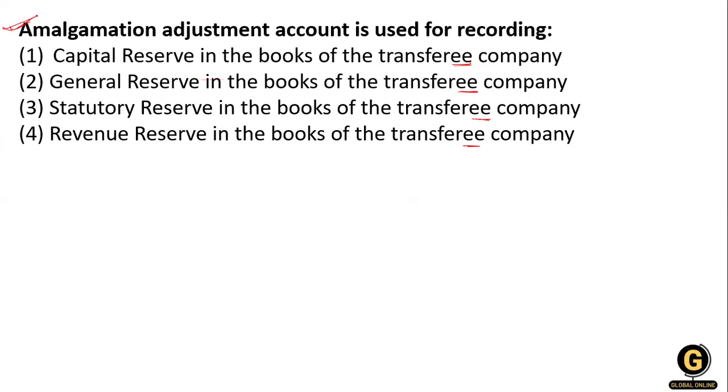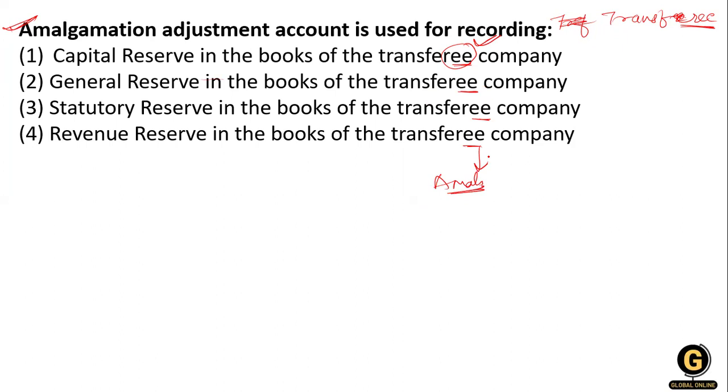So regarding amalgamation adjustment, one thing you should have clear in your mind: the amalgamation adjustment account is used in which company? In the transferee company. If they ask the question from these areas, you can easily mark it. Yes, ma'am. So this is done. The amalgamation adjustment account is used by the transferee company, in the books of transferee company. Clear?